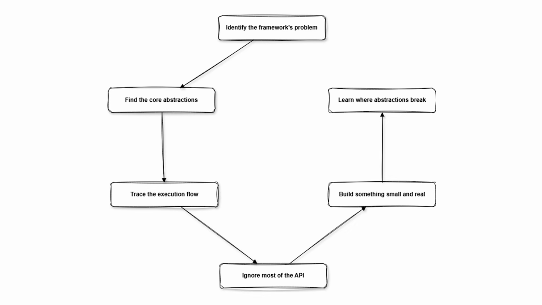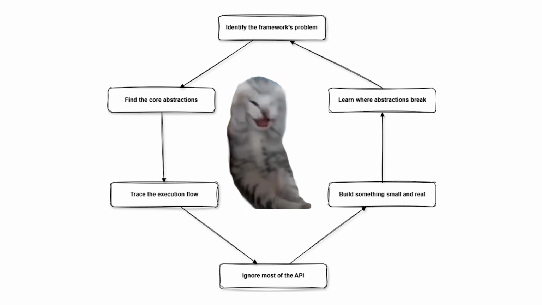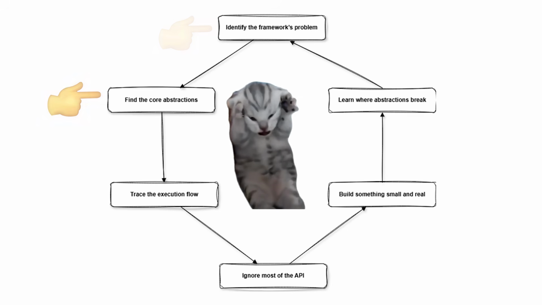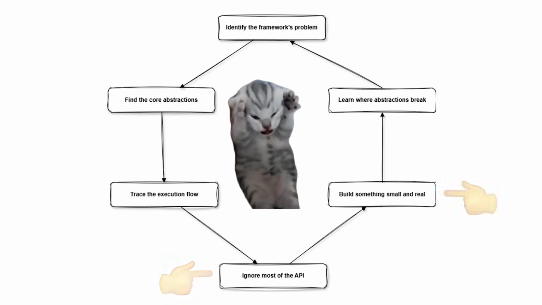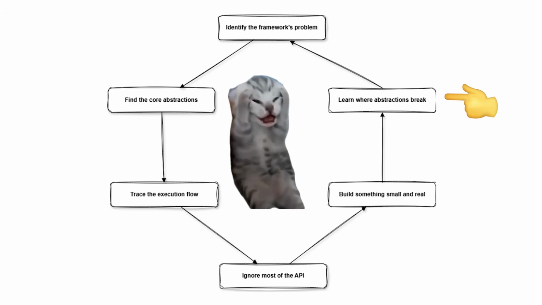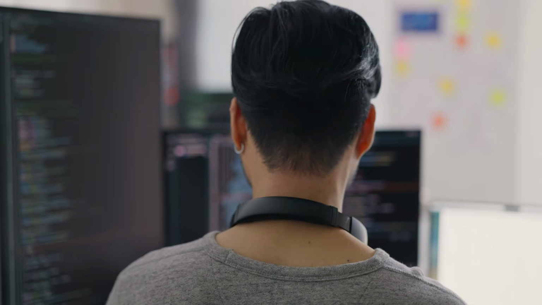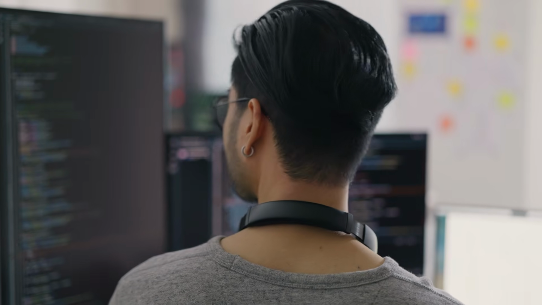When you step back, this entire process forms a loop you can repeat forever. You identify the framework's job, find its core abstractions, trace the execution flow, ignore most of the API, build something small, and learn where the abstraction breaks. That's it. That's how experienced developers pick up new frameworks quickly without stress. If you learn frameworks this way, you stop chasing long, boring tutorials and start building intuition.